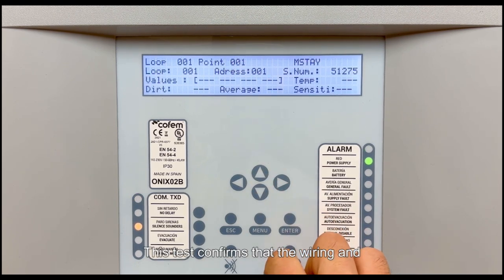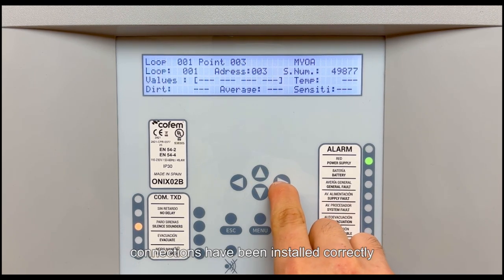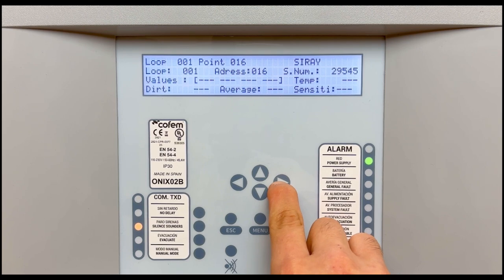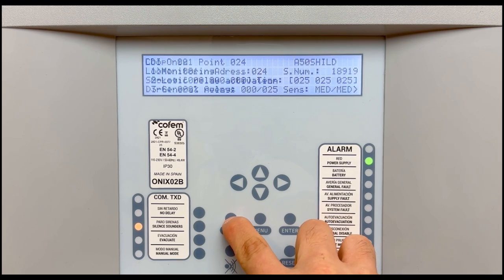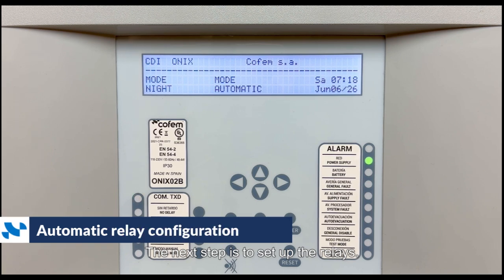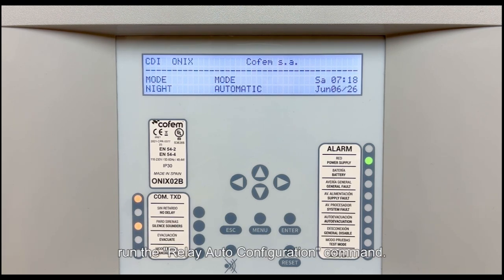This test confirms that the wiring and connections have been installed correctly and ensures that the fire detection system is functioning properly. The next step is to set up the relays. For this matter, run the Relay Auto Configuration command.